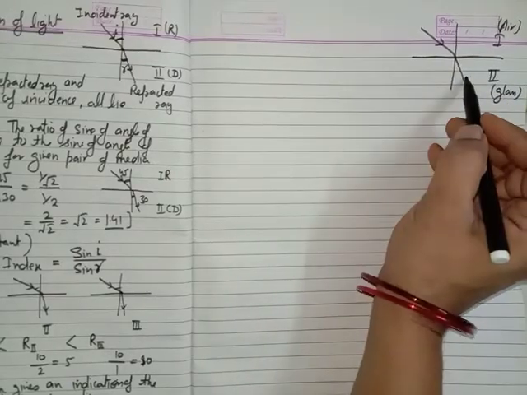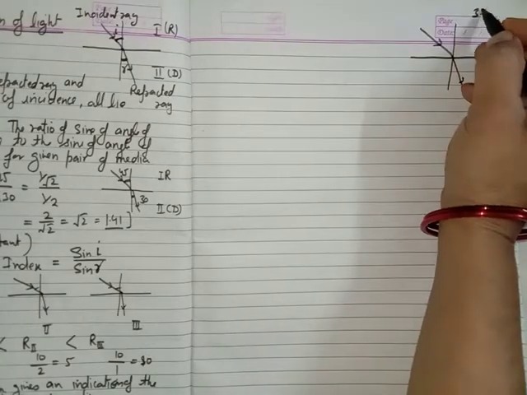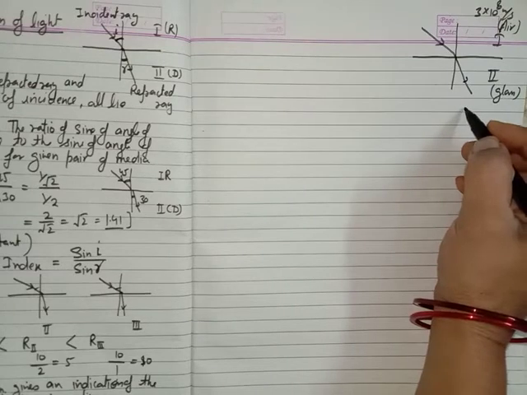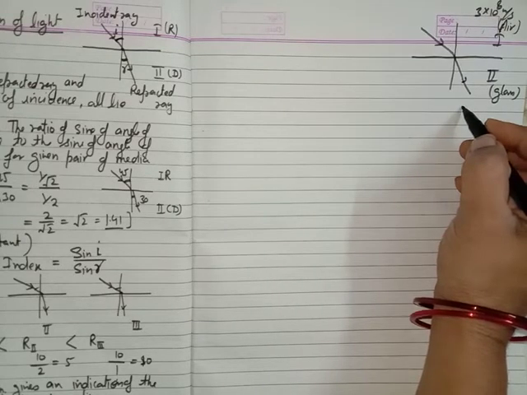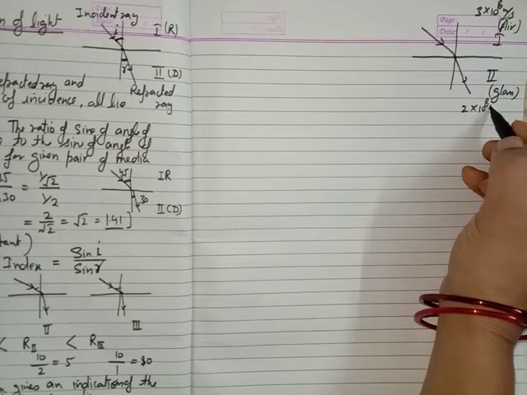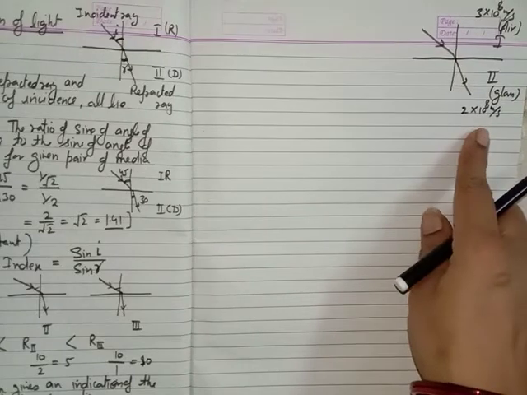And now again, we know that the speed of light is different in two different media. In air the speed of light is about 3 into 10 power 8 meter per second, and for glass it is about 2 into 10 power 8 meter per second. Okay, this is the speed of light in glass.